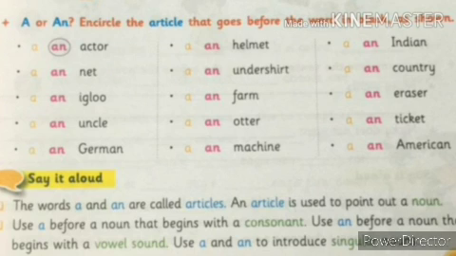Shall we start, children? It is very easy, is it not? Start. Net. N is vowel or consonant? Consonant. So we have to circle a. Igloo. Vowel or consonant? Vowel. So it is an igloo. Next. Uncle. U. Vowel or consonant? Vowel. So an uncle. Next. German. G. A or an?